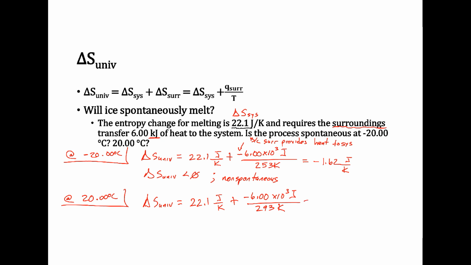When we plug this in, we should end up getting 1.62 joules per Kelvin. Since delta S of our universe is greater than 0, this process is spontaneous.